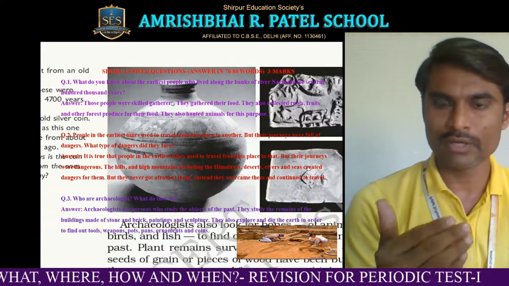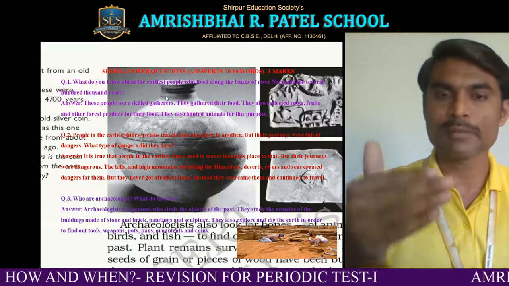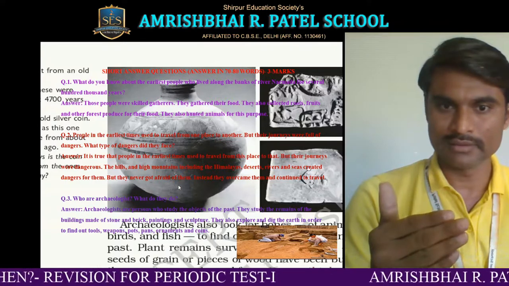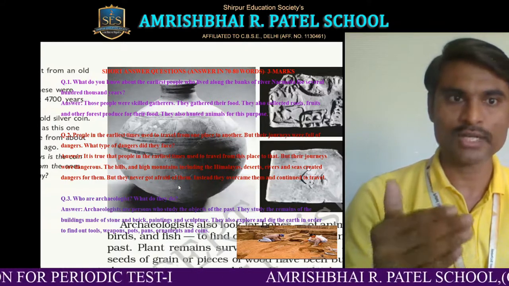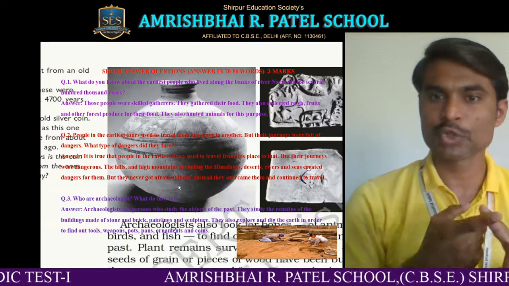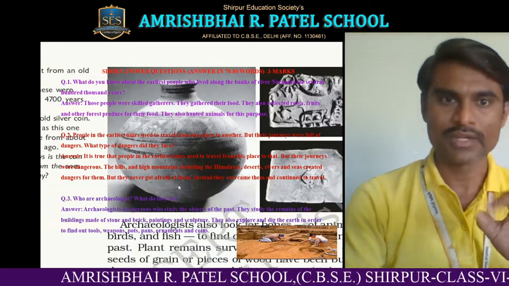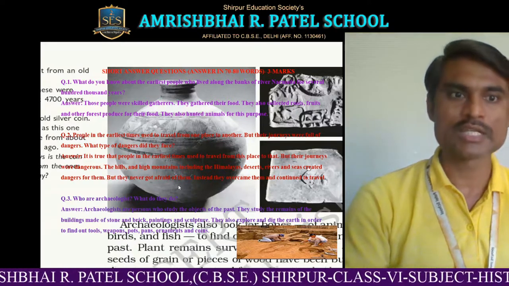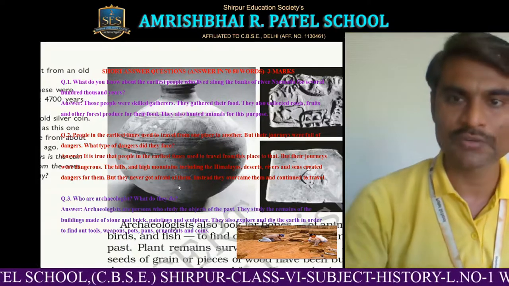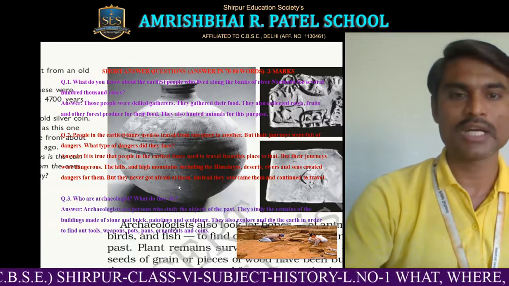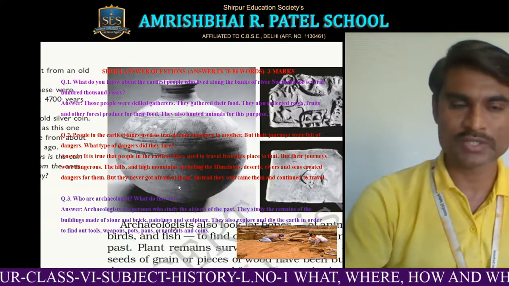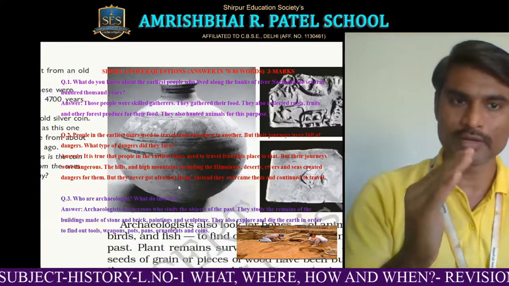What do you know means we have to write about their daily activities, what they used to do, and all other things. So those people were very skilled gatherers. They gathered their food. They also collected roots, fruits, and other forest produce for their food. They also hunted animals for this purpose. So these 4 points you can write one by one.